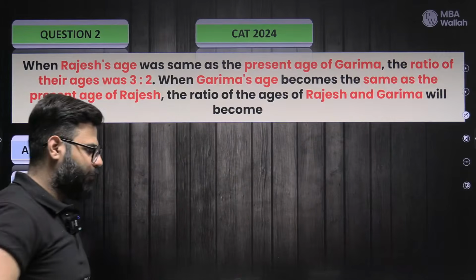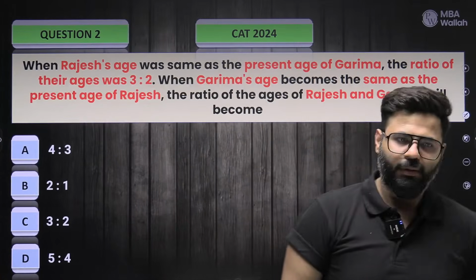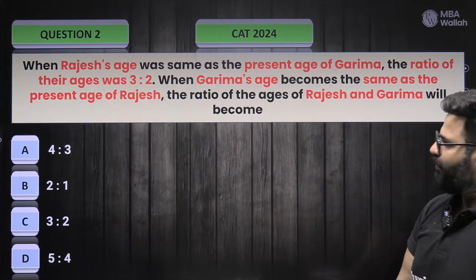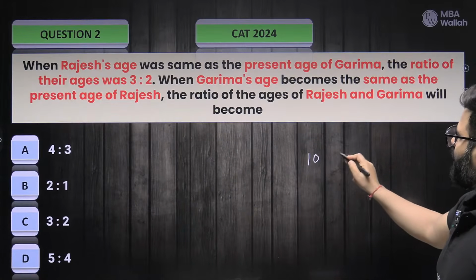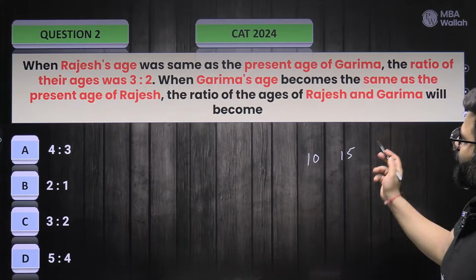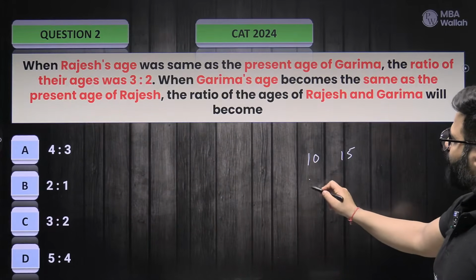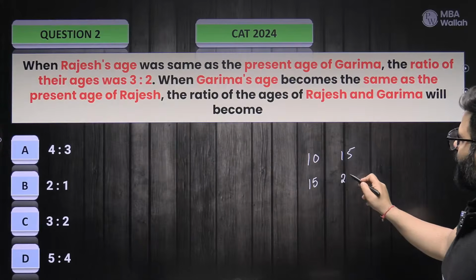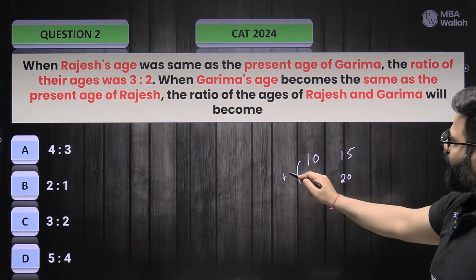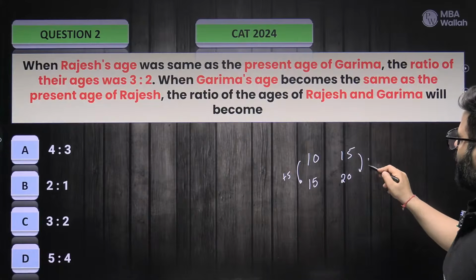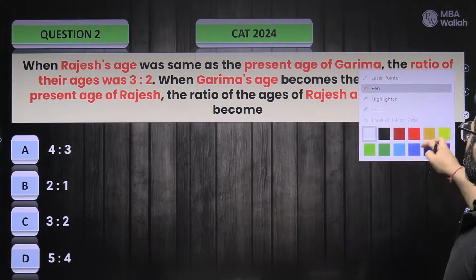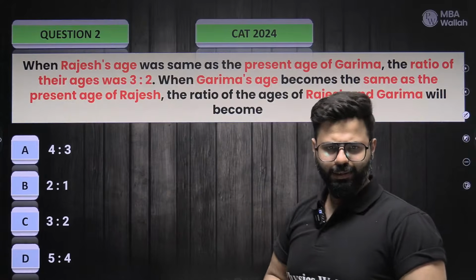But let's see, even if you're getting it right or not, will the ratio remain the same? I don't think so. Let us say a person is 10 and another is 15, the ratio is 2:3. After 5 years, this guy becomes 15, this guy becomes 20, the ratio is 3:4. So 5 years after, the ratio won't be the same. So the ratio changes with time, of course, right? How to handle this one?